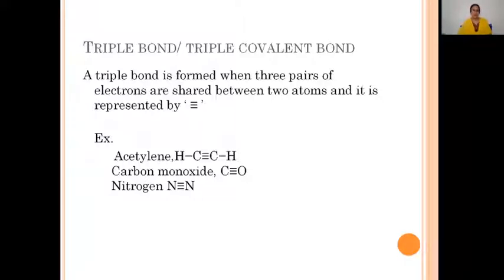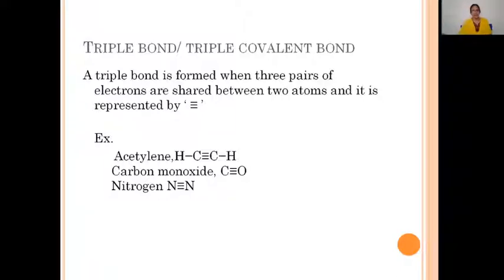Let's consider the examples. The simplest example is nitrogen. Between two nitrogen atoms, there is a triple bond. This nitrogen atom contributes 3 electrons and this nitrogen atom also contributes 3 electrons, and these 3 electron pairs are equally, mutually shared between the two nitrogen atoms. Thus, the N2 molecule is formed, represented by N≡N. This is the triple covalent bond present between the two nitrogen atoms.